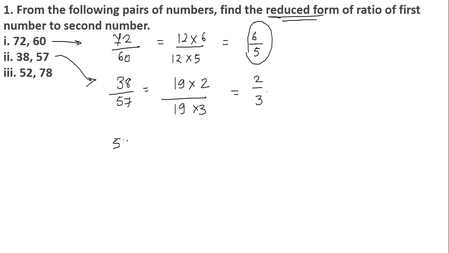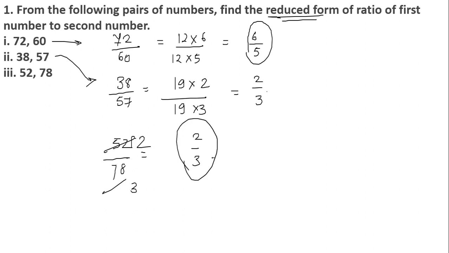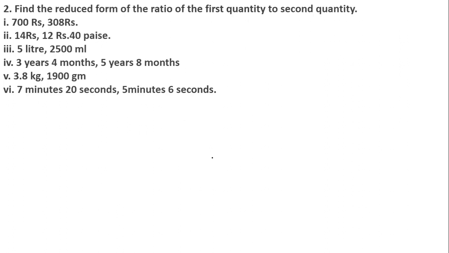Similarly, the third question, 52 upon 78, comes in the table of 26 actually, if you know the tables. 26 2s are 52 and 26 3s are 78. So 2 by 3 is again the reduced form of the given numbers, in the form of a fraction or the ratio. You just have to understand that we are checking the numbers in whose table they come. Okay, moving on to the next question.